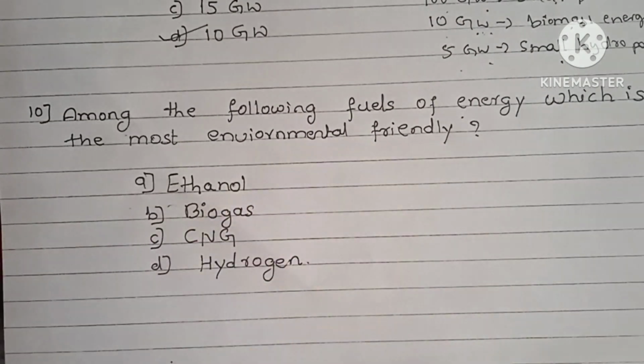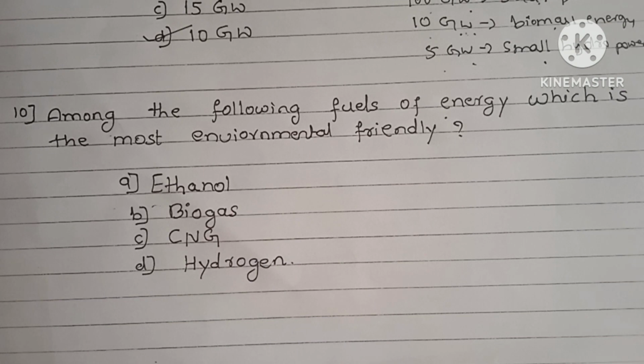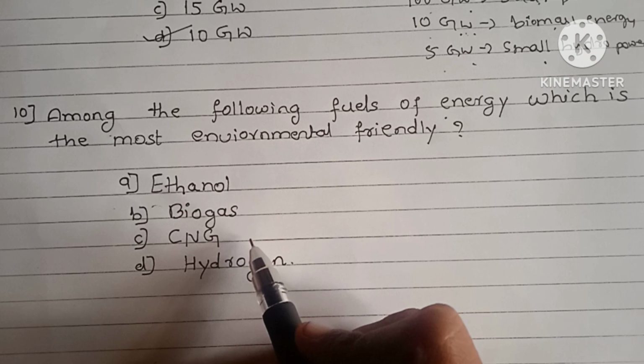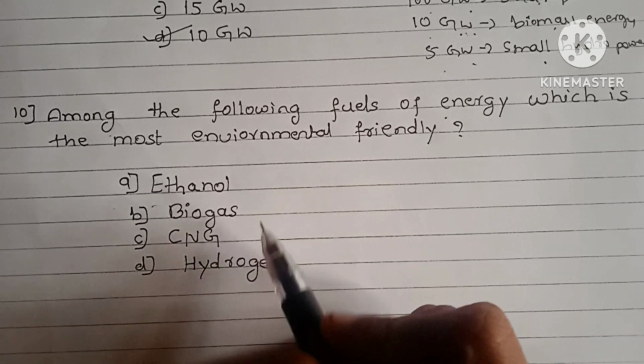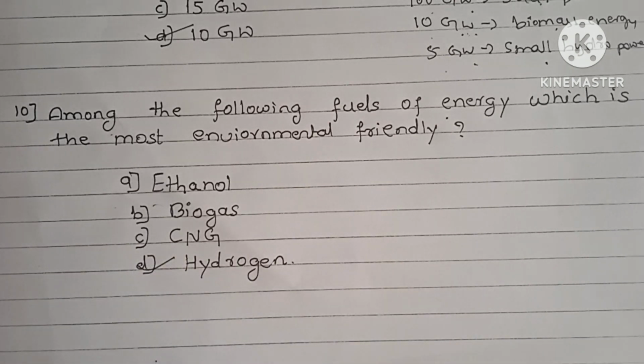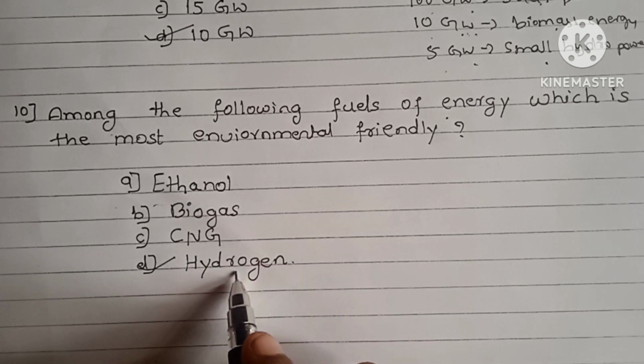Next, come to the last question. Among the following fuels of energy, which is the most environmentally friendly? Ethanol, biogas, CNG, hydrogen. In the four options, hydrogen is the most environmentally friendly fuel energy. So hydrogen is the right answer.